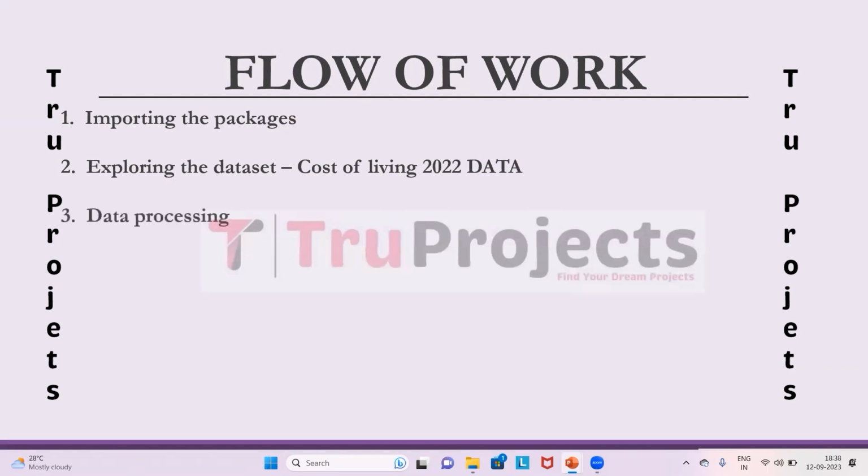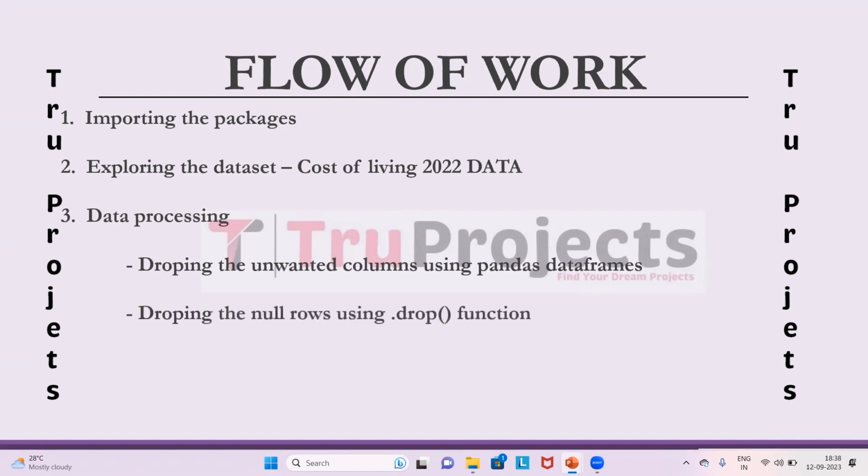Data processing. This module involves data cleaning and preparation. Dropping unwanted columns using Pandas data frame to remove unnecessary information. Dropping null rows using the .drop function to handle missing or incomplete data. Visualization using Seaborn and Matplotlib. This step involves creating data visualizations using Seaborn and Matplotlib libraries. It helps in understanding the data's distribution and patterns.